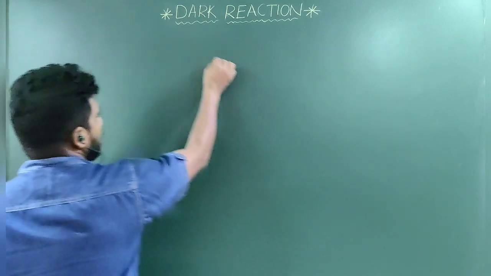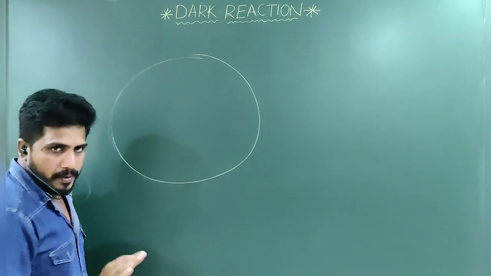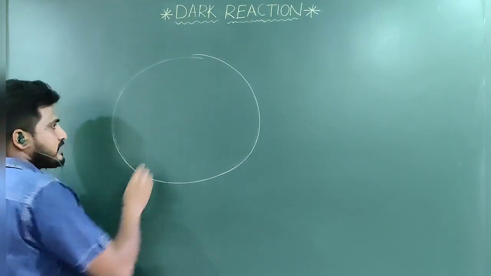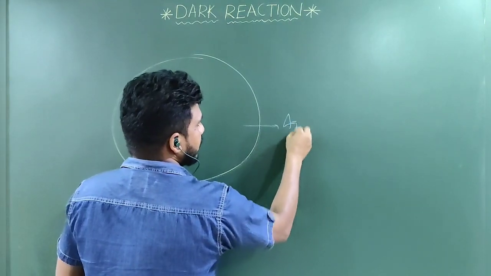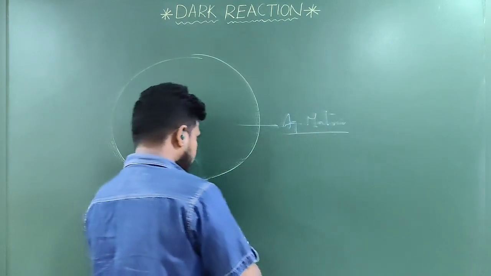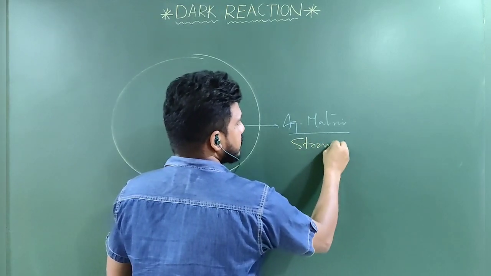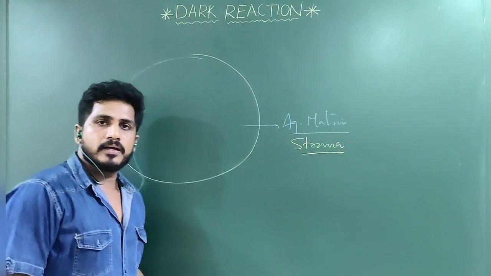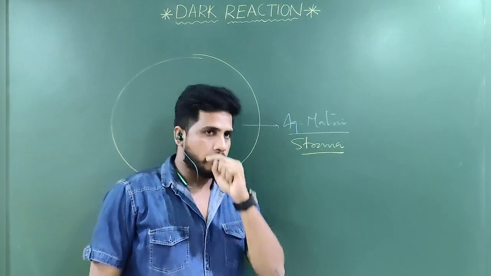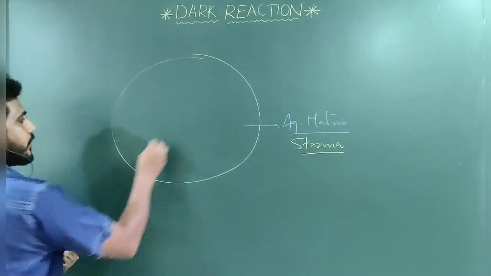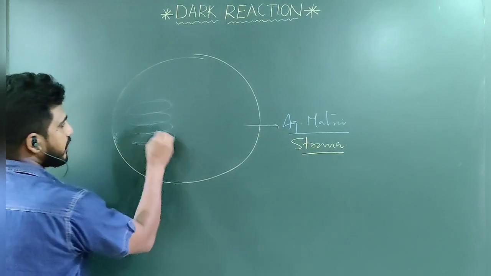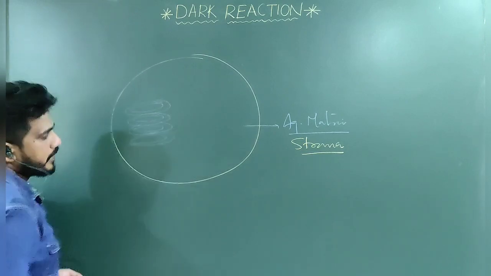If this entire thing is the chloroplast, of course the chloroplast is a double membrane cell organelle. Inside that, an aqueous matrix is present, that is called the stroma, isn't it? The stroma is the aqueous matrix present inside the chloroplast. Inside the matrix, as you know from your previous classes, there is the grana, in which every thylakoid is double membrane.